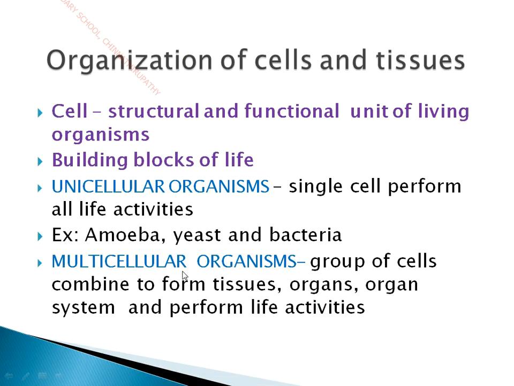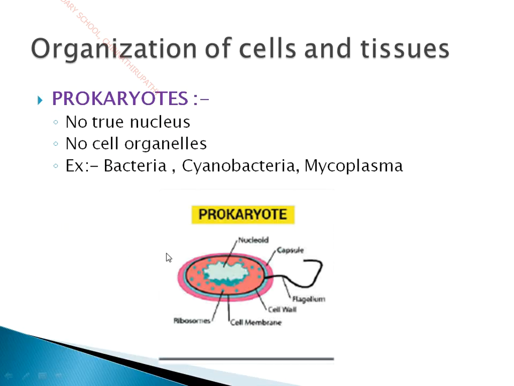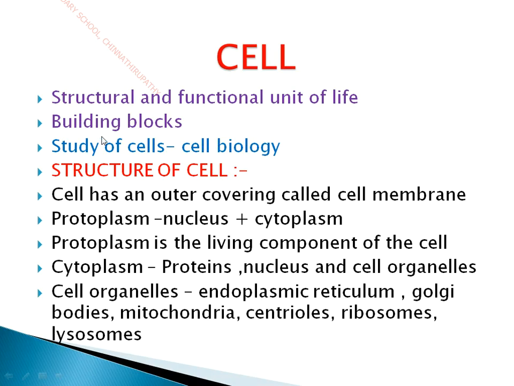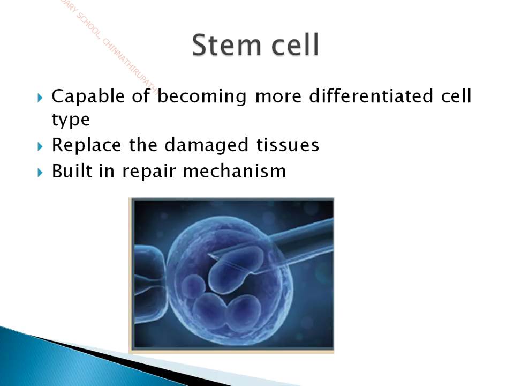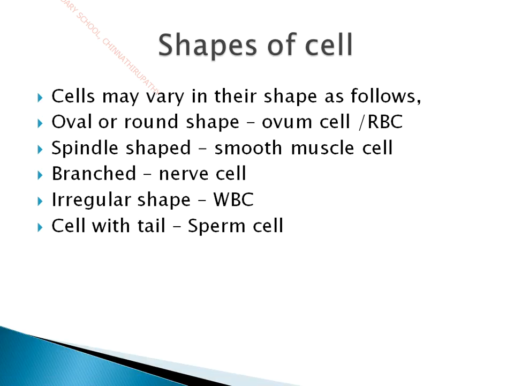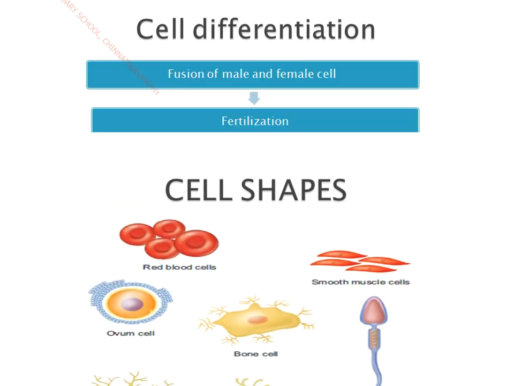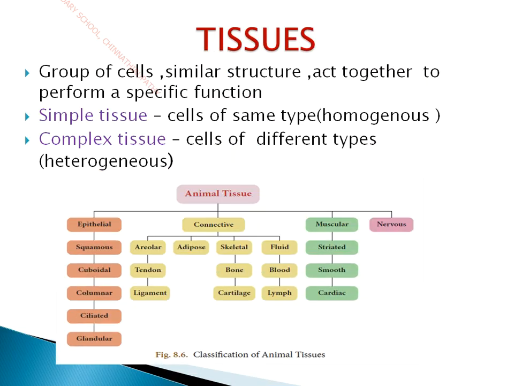Based upon the number of cells, it is divided as unicellular and multicellular organisms, and based upon the presence of a well-defined nucleus, it is classified as prokaryotes and eukaryotes. And we have seen the structure, size and shapes of cells, what stem cells are, what cell differentiation is, and what tissues are.